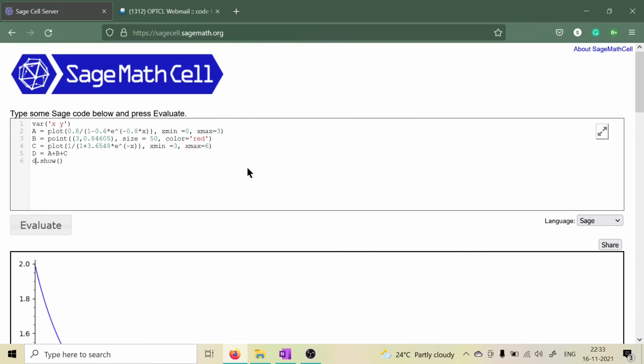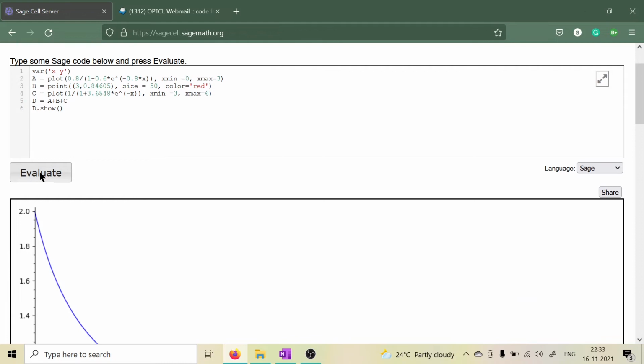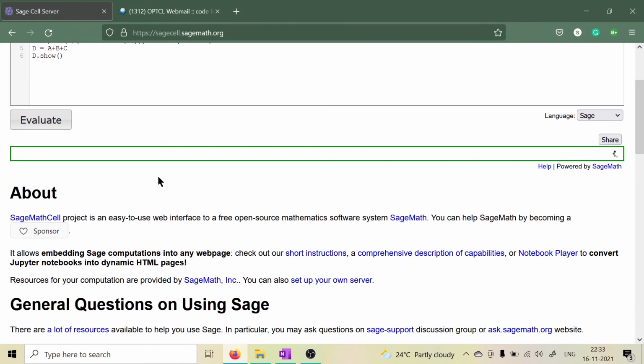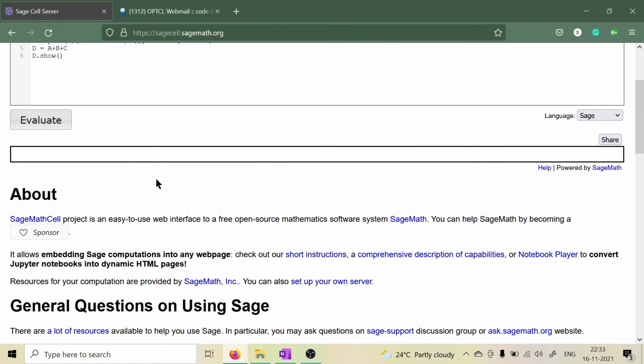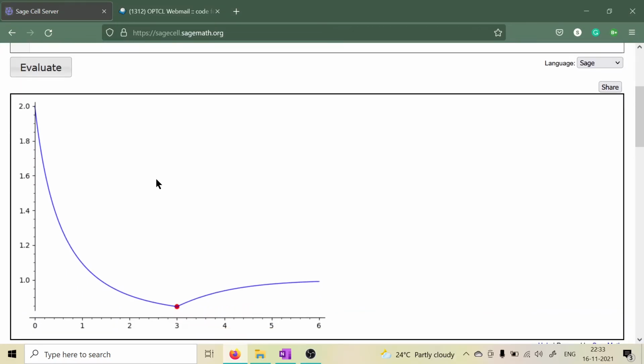Now in here we will write d dot show. So now this d variable holds all three plots. The first plot from 0 to 3, the point B, and the third plot from 3 to 6. Now let us press evaluate to plot the interval from 0 to 3 and from 3 to 6.